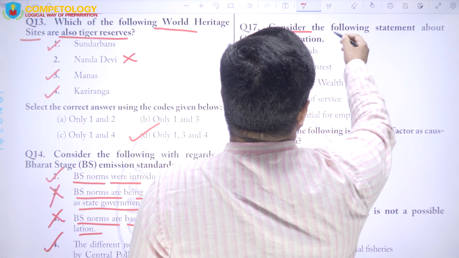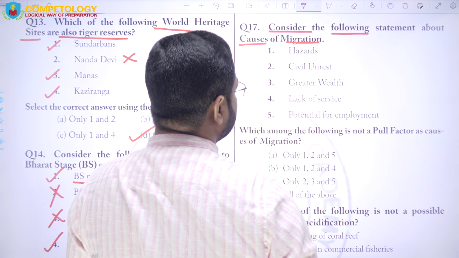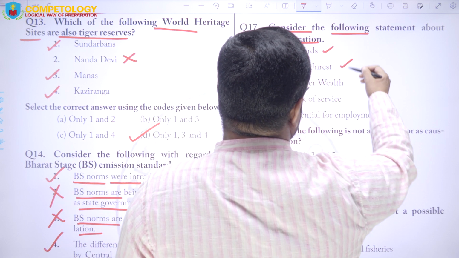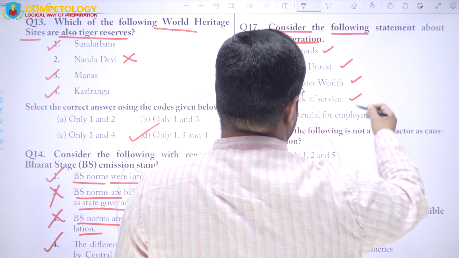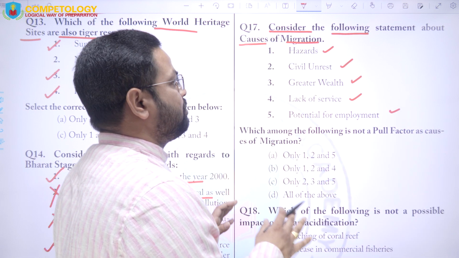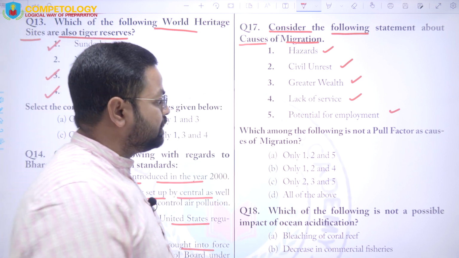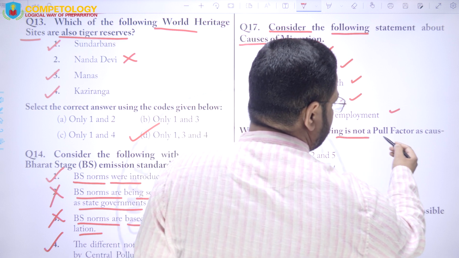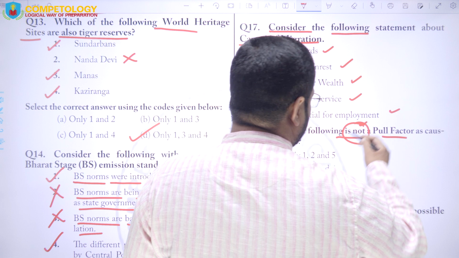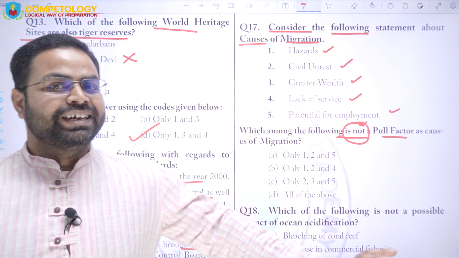Question number 17. Consider the following statements about the causes of migration. So here causes of migration: hazard, civil unrest, greater wealth, lack of services, potential for employment. All of them are causes of migration, but the twist in the question comes ahead. Which among the following is not a pull factor? Not a pull factor but a push factor. Forcefully pushing out, saying go away from here, right?